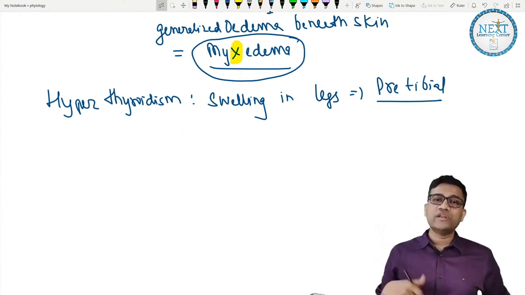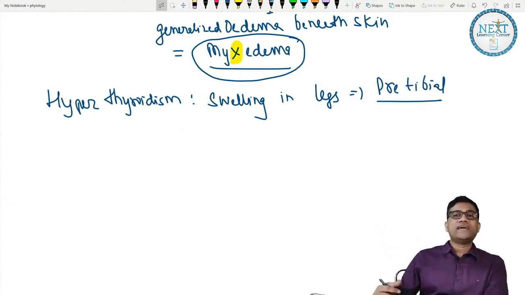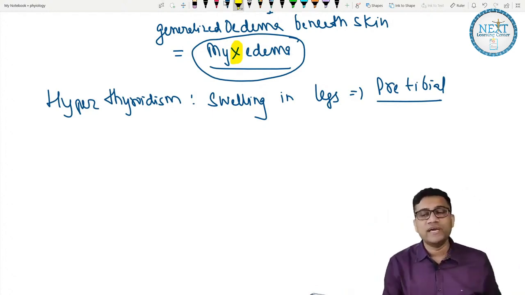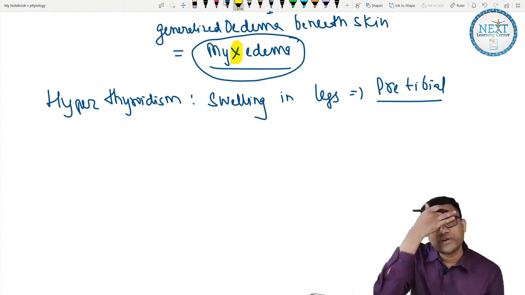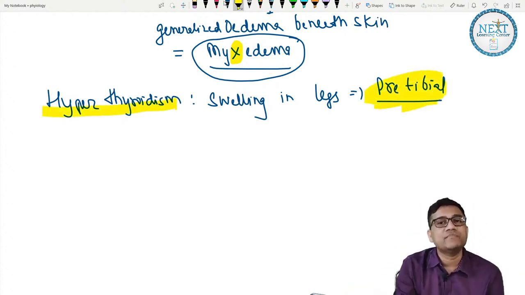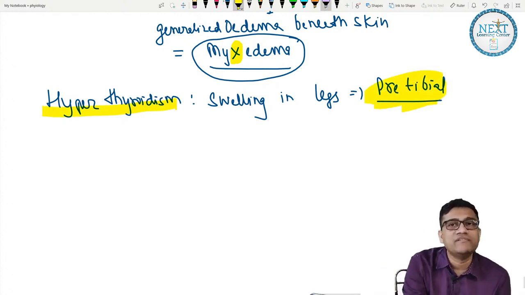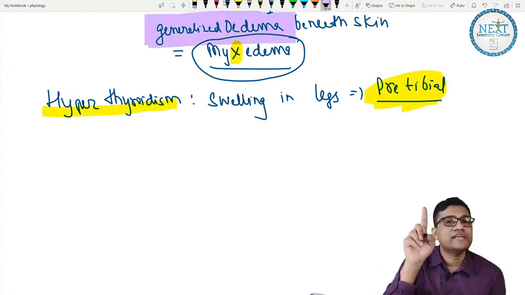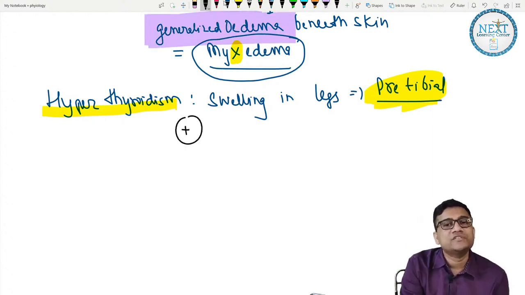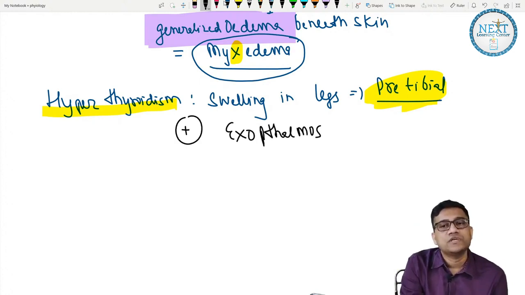So myxedema is edema in the whole body. If it is in front of the legs, pretibial, what is pretibial? Edema here, I will show you. Pretibial edema is what? It is hyperthyroidism. Whole body generalized edema everywhere is myxedema, don't forget. Plus there is exophthalmos.